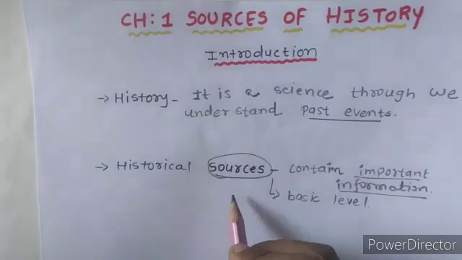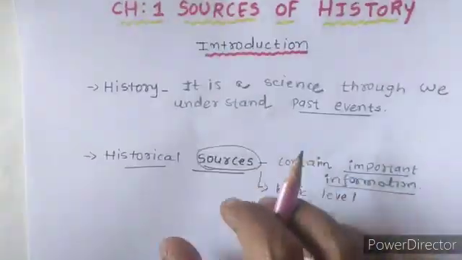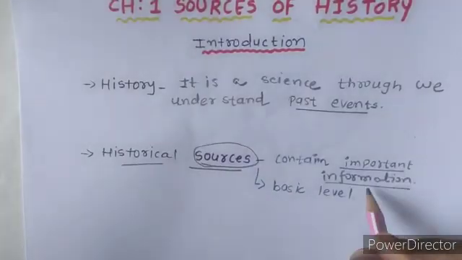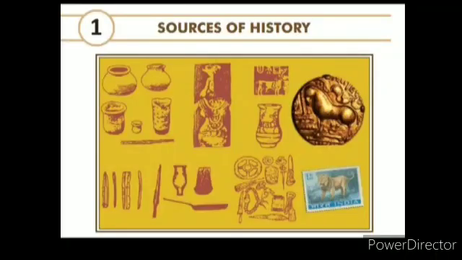Now in the next painting we will discuss some of the very important historical sources through which we get important information, right? So let's take a look at that painting. As you can see, one painting over here shows us the different kinds of sources of history.